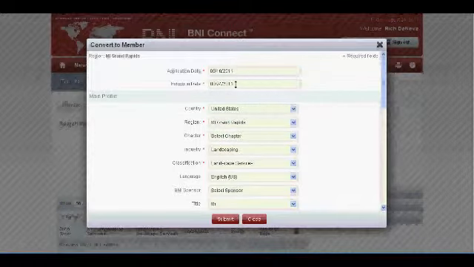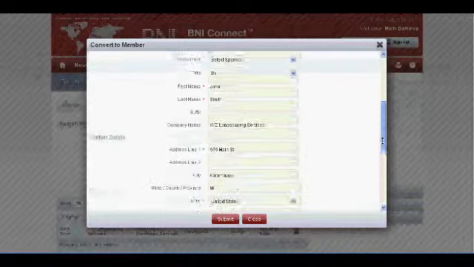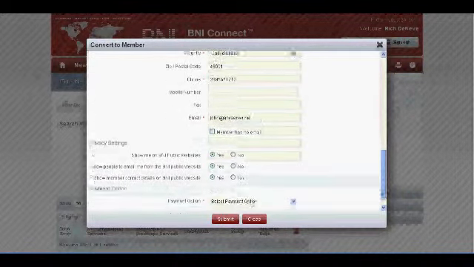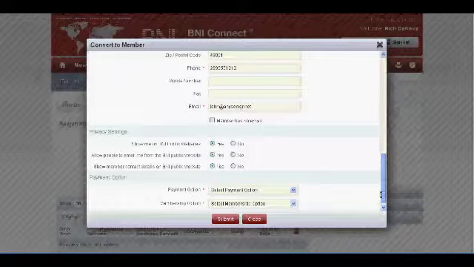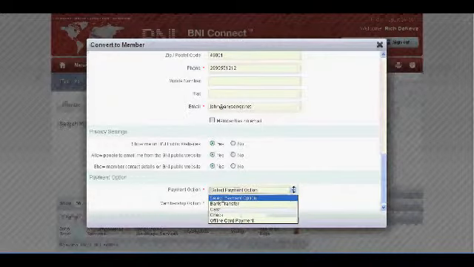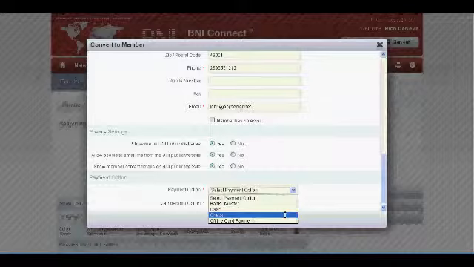And then you'll notice that the industry and classification have already been populated. That's of course because that information was already entered when that person was there as a visitor. Their name, address, email address, all of that. So you're definitely going to want to have your visitor host enter as much of that information as possible.